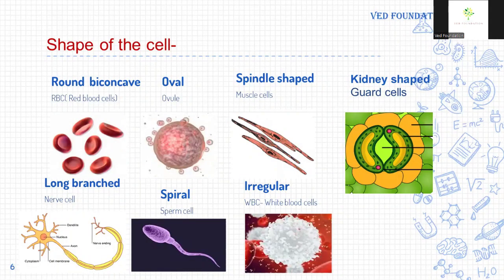Shape of cell. There are different types of cells according to shape, and the shape of the cell depends on the function it performs. The different types of cells are red blood cells. The shape of red blood cells is round and biconcave, oval, spherical shape. Muscle cells, spindle shape. Guard cells, kidney shape, kidney-like shape. Nerve cells, long and branched thread-like. Sperm cell, spiral shape. White blood cells, irregular shape, and this is also called amoeboid shape.